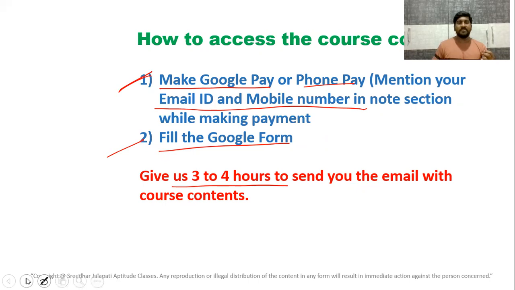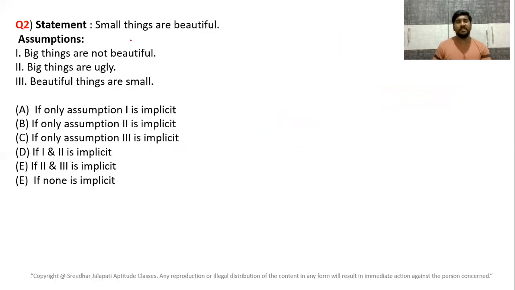Let us continue our discussion on statements and assumptions, and here is the second question. Small things are beautiful. That is the statement. First assumption, big things are not beautiful. Second, big things are ugly. Third, beautiful things are small. As I said, you can pause the video to find your answer.